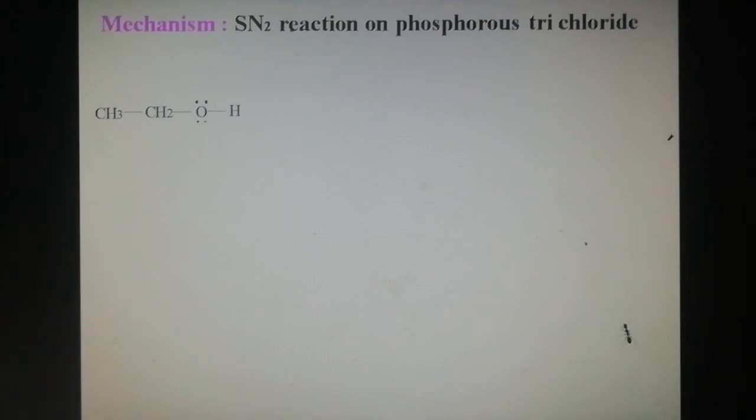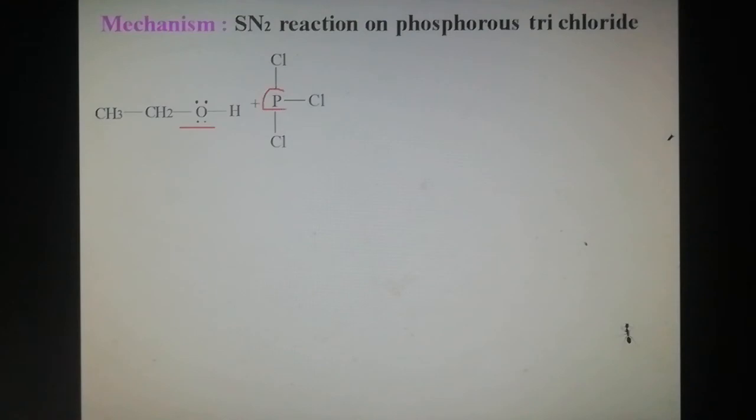Now we discuss the mechanism. We already know that primary alcohol follows SN2 mechanism, here with phosphorus trichloride. In alcohol, the oxygen contains a lone pair of electrons.